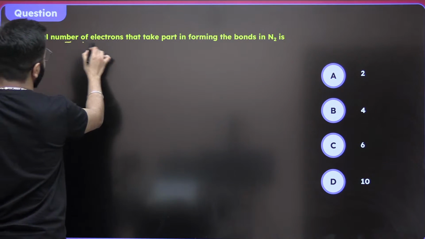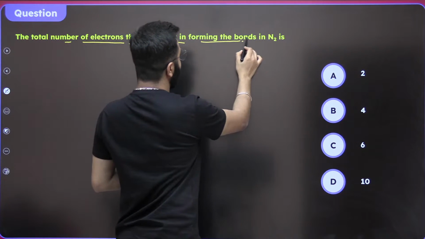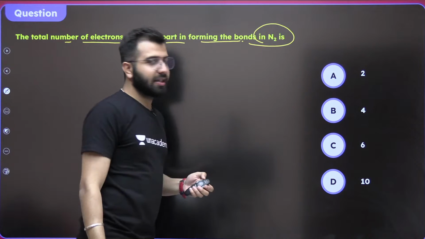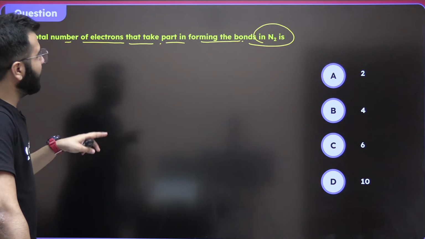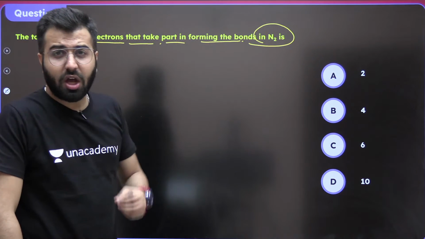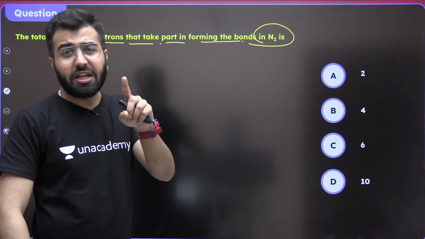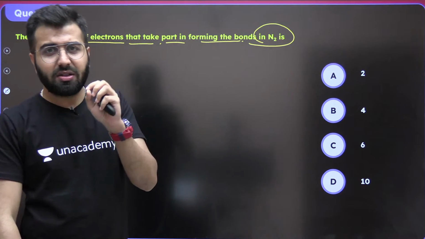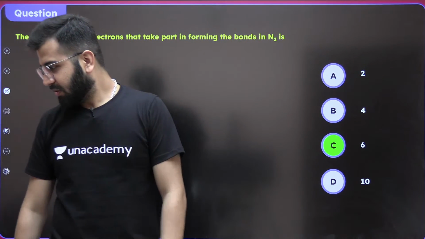The total number of electrons that take part in forming the bonds in N2. How many bonds? If the answer comes out to be 3 in your mind, each bond having 2 electrons, 3 bonds having 6 electrons, right?